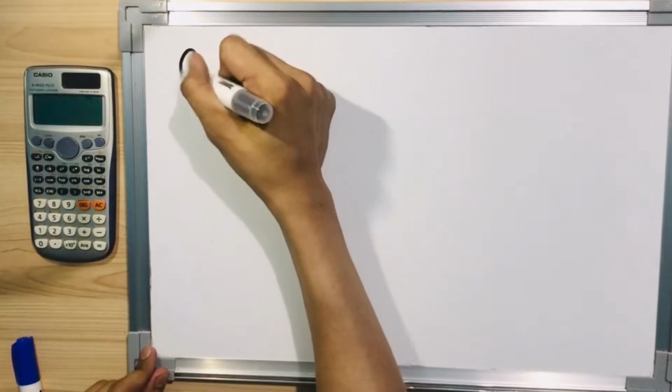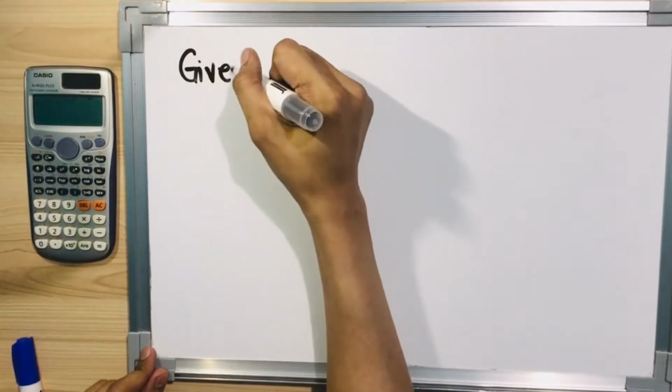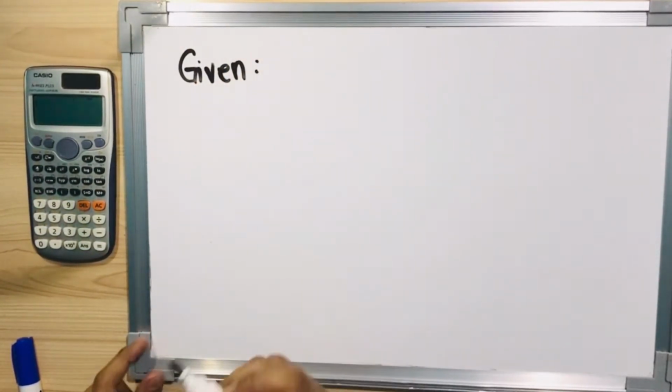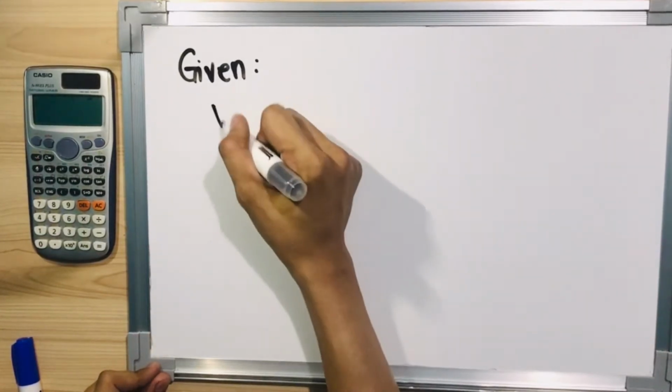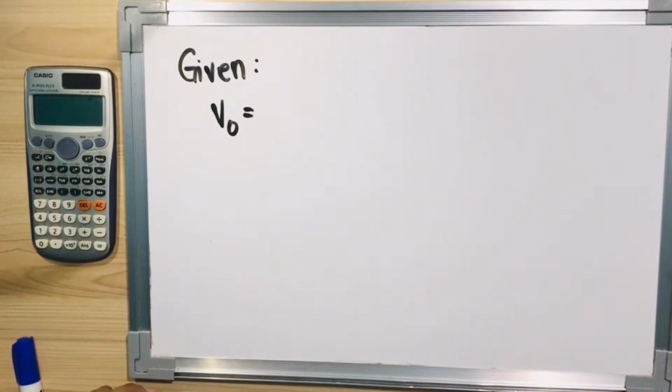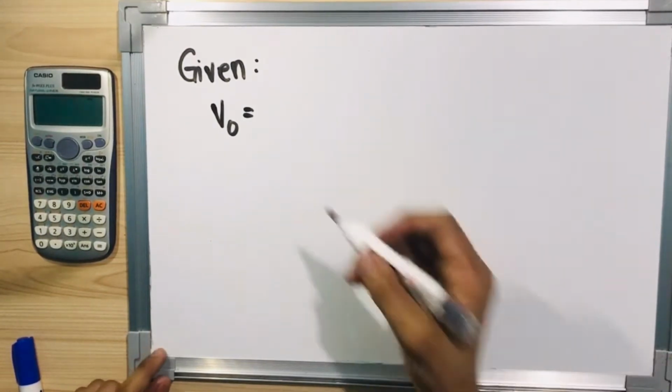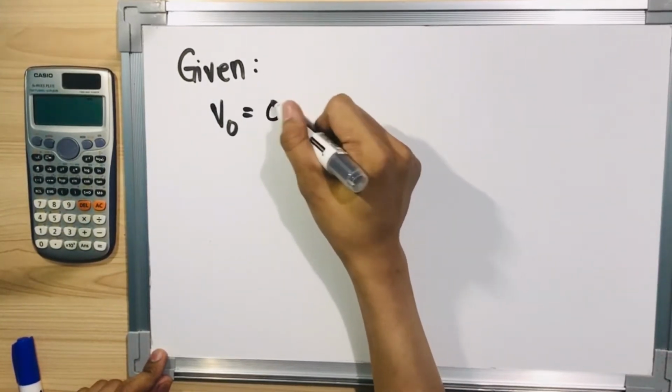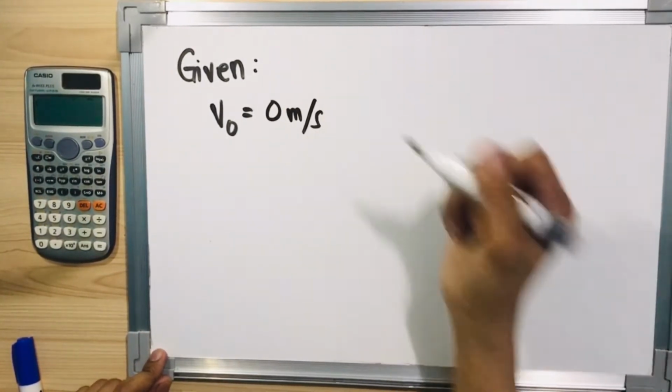Okay? Based on our analysis, ano nga ba yung mga given natin? First given, initial velocity is equal to, ano nga ba yun? Kasi nga, di ba, galing kay Eren, tapos ilalaglag lang niya. Wala naman siyang initial velocity. Therefore, your initial velocity here is 0 meters per second.